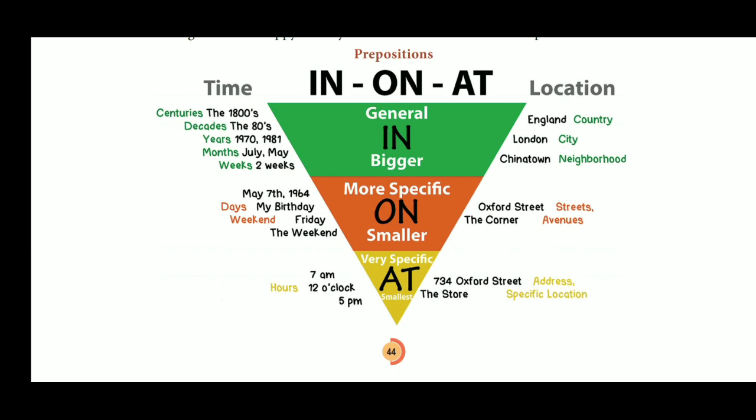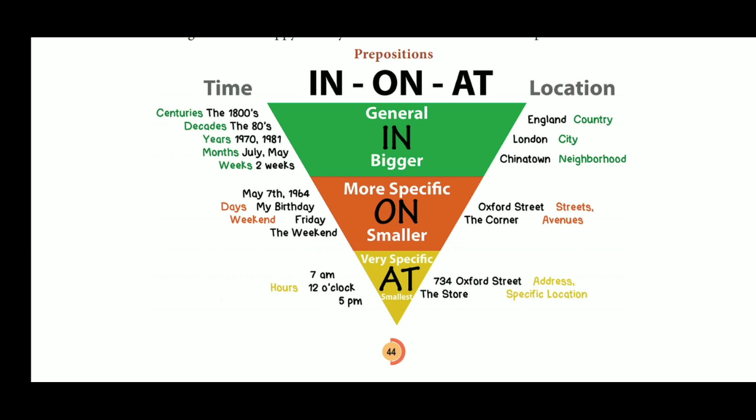On, whenever you are using on, you should be more specific. For example, to your left hand side, May 7th, 1964. That incident happened on May 7th, 1964. For days, on my birthday. My father gifted me a watch on my birthday.